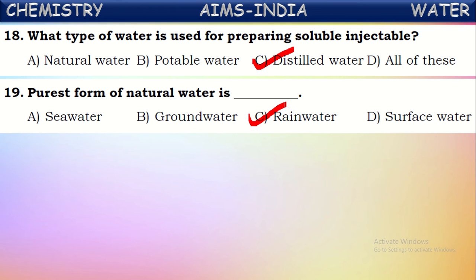Even though that water contains salts and gases, while evaporating, only water molecules go in and mix into the atmospheric air to form water vapor. And this condenses and precipitates and comes down in the form of rain. So this rainwater is the purest form of water. Of course, after coming down, it may mix with other chemicals present in the atmosphere and soil. But before coming to the earth, at the start, it will be the purest form.